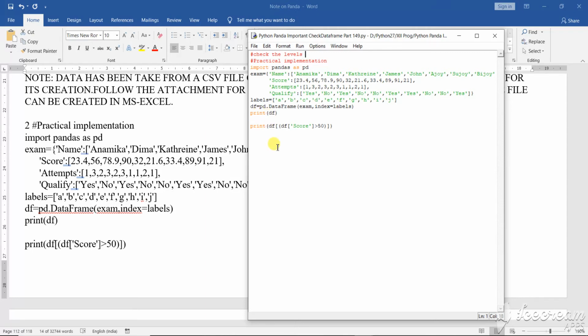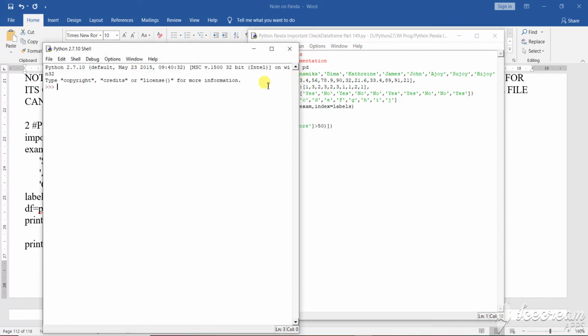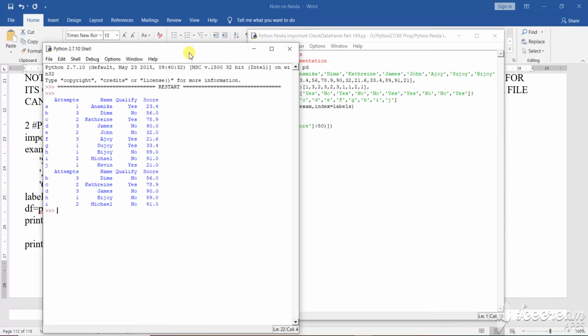Now print df, what will happen? Print df score more than 50. First the df data structure: this total has been converted into the data frame. df equals pd.DataFrame. It has been converted into the data frame, and after converting it into a data frame, I am giving one condition, that the scores which are more than 50 are to be shown. So this is the simple structure where I need to check the value.